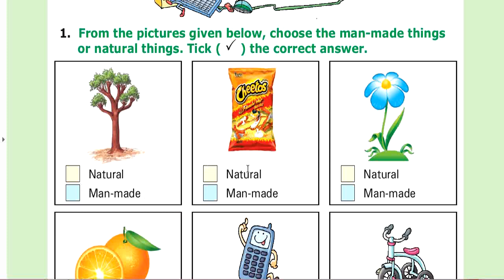Now, are Cheetos natural or man-made? It's an eatable thing. You have to put a tick mark on man-made because it is made by man. So put a tick mark on the man-made. Flowers. Flowers are natural things, not made by man. So put a tick mark on the natural thing.